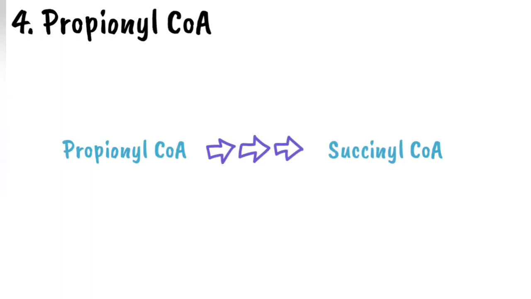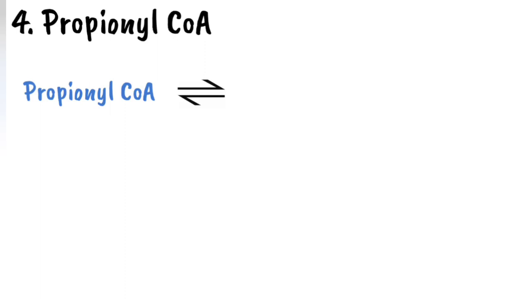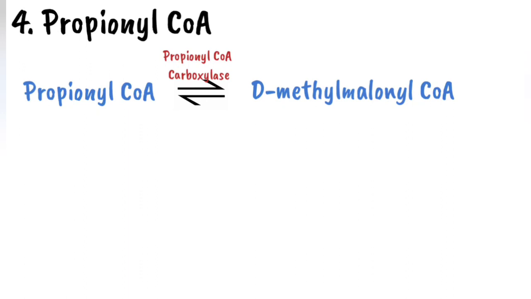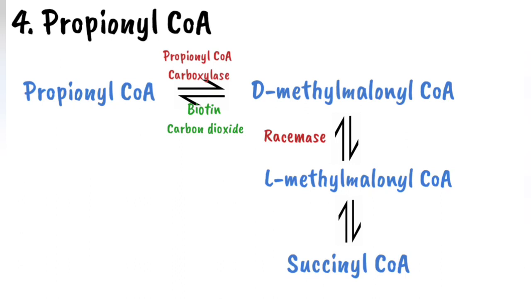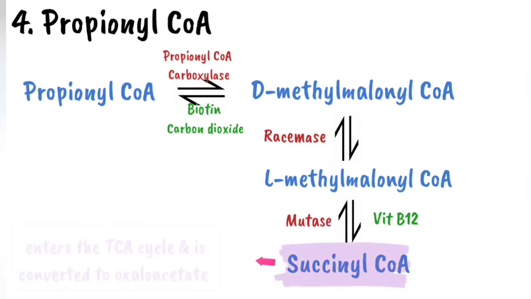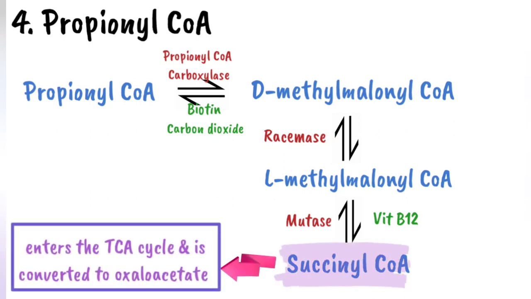So propionyl CoA is converted to succinyl CoA by the following reaction. Propionyl CoA is initially converted to D-methylmalonyl CoA by the enzyme propionyl CoA carboxylase. Carboxylation reactions require biotin as a cofactor and also carbon dioxide. D-methylmalonyl CoA is converted to L-methylmalonyl CoA by the racemase enzyme, and L-methylmalonyl CoA is converted to succinyl CoA by L-methylmalonyl CoA mutase, which requires vitamin B12 as the cofactor. Succinyl CoA then enters the TCA cycle and is converted to oxaloacetate.